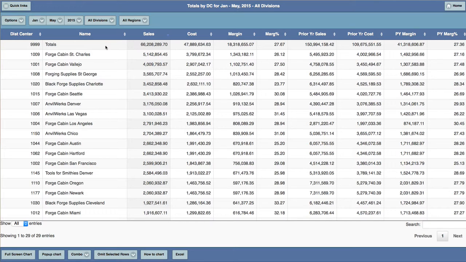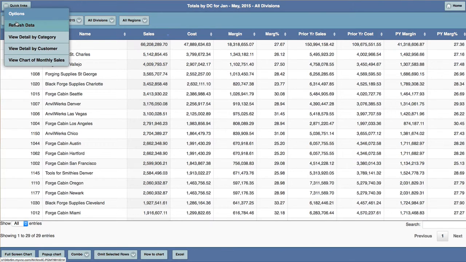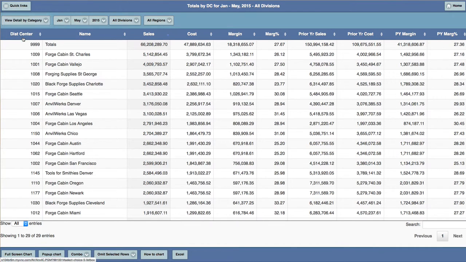Here we show a sales summary by distribution center. The options selector is configured to show all available drill down options. In this example, I will drill into sales by item category for a distribution center.